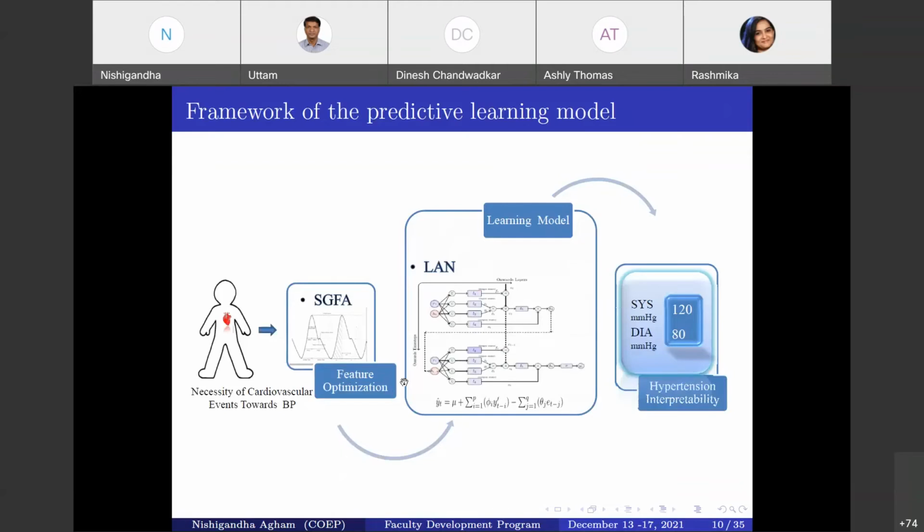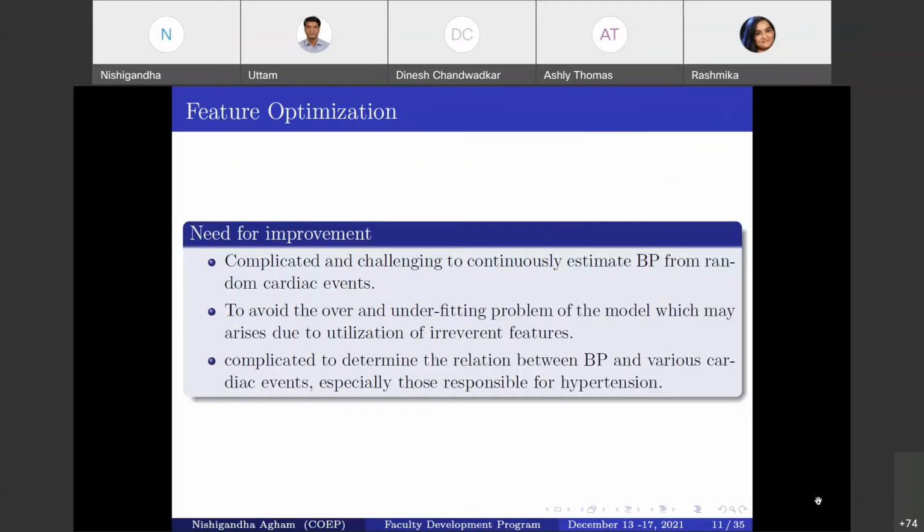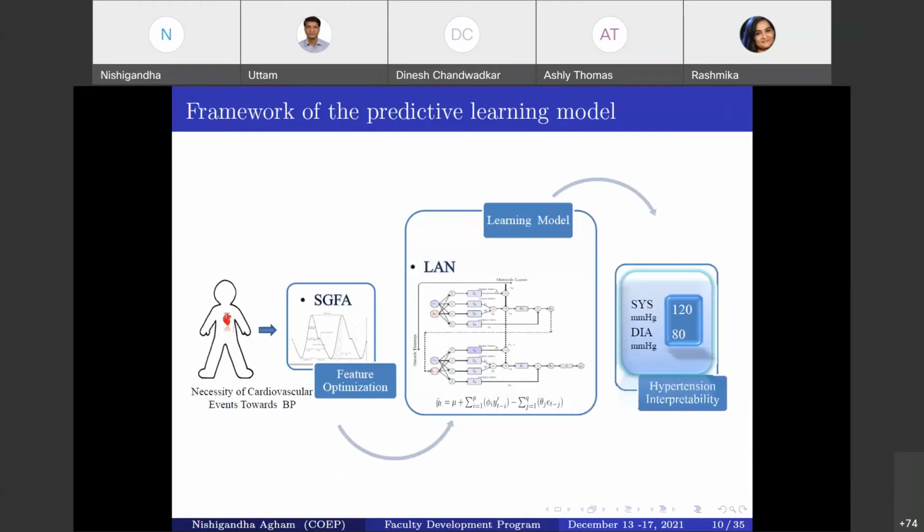Here we propose feature optimization and a learning model for the best estimation of the BP, which is more towards hypertension interpretability. So we'll go one by one, from the feature optimization towards the learning model.